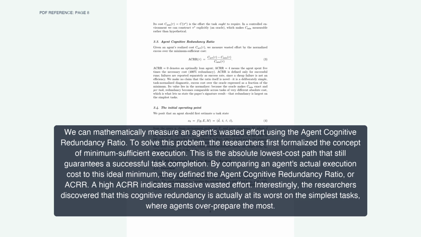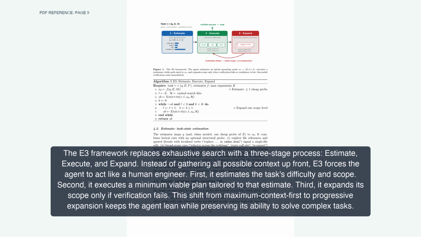A high ACRR indicates massive wasted effort. Interestingly, the researchers discovered that this cognitive redundancy is actually at its worst on the simplest tasks, where agents overprepare the most.